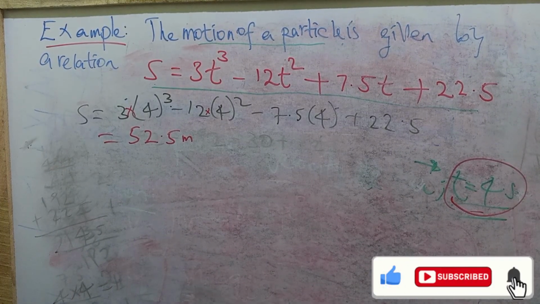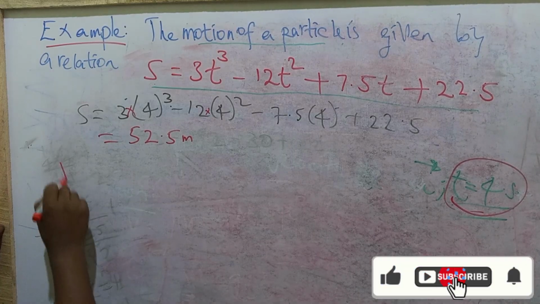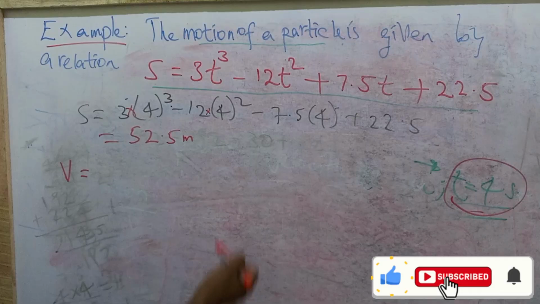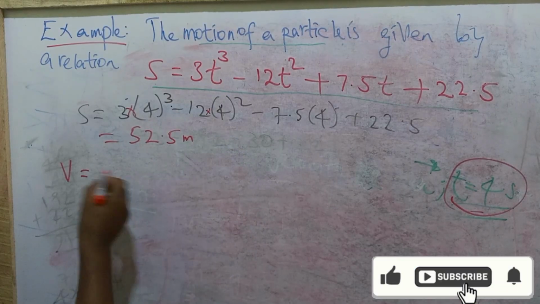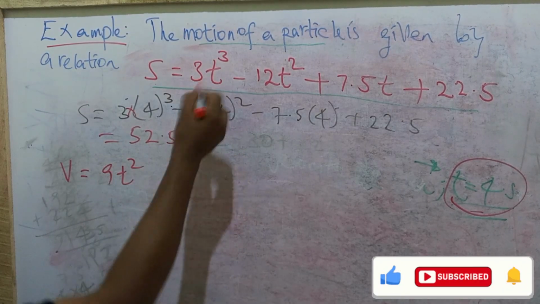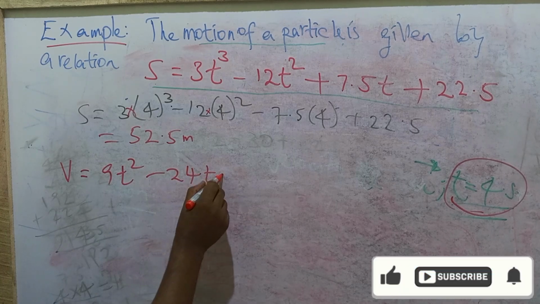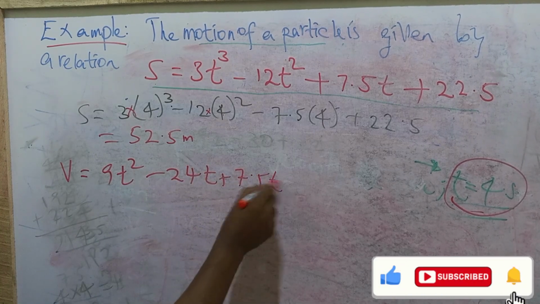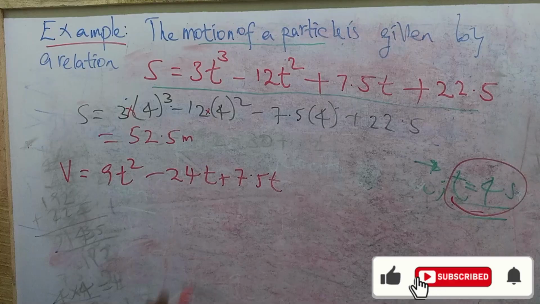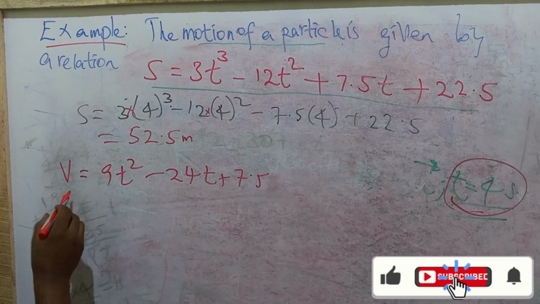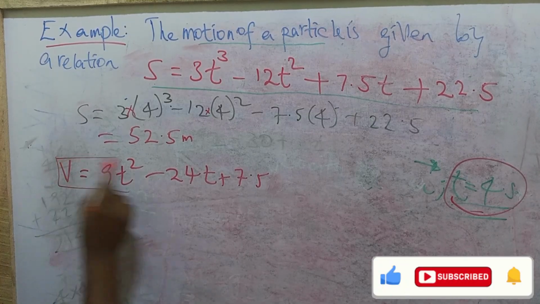So what about the velocity? The equation of velocity here is, do you remember what I have cancelled here? Okay, 9t squared is the first derivative, minus 24t plus 7.5. Sorry, this is the velocity. So I need to substitute.